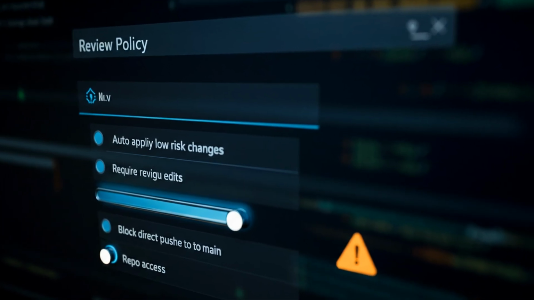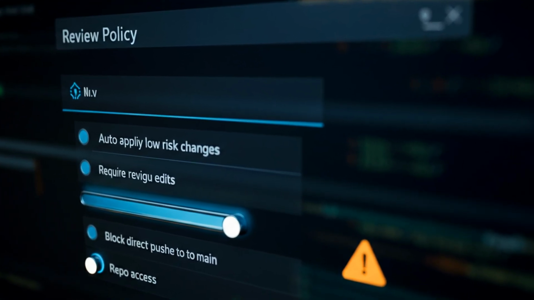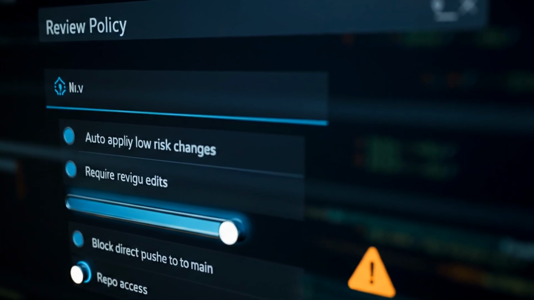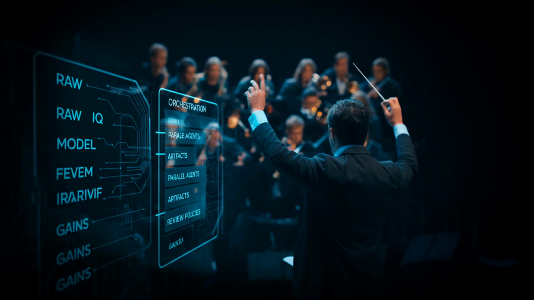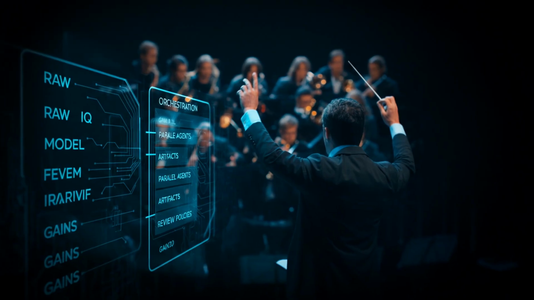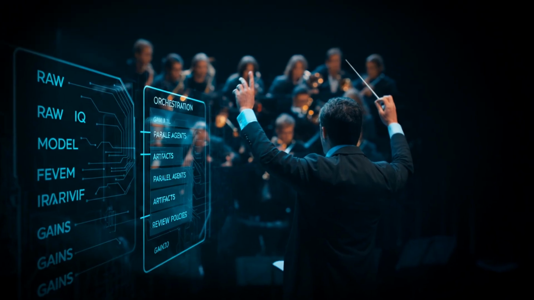Zooming out, here is the strategic twist. Most tools compete on model scores, which AI is slightly faster or slightly smarter. Antigravity bets on orchestration instead. Gemini 3 and Gemini 3 Pro are powerful, but raw model IQ does not manage dependencies, track design decisions, or keep your front end and back end in sync. Orchestration does. Think of Antigravity less as an assistant and more as a project manager for a virtual dev team whose only job is to keep your vibe intact while the code quietly gets done.